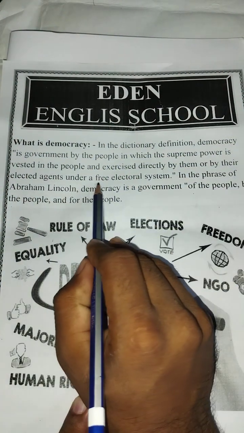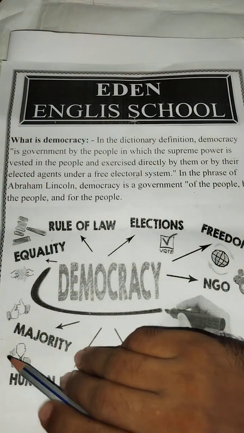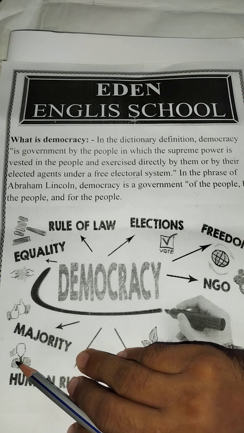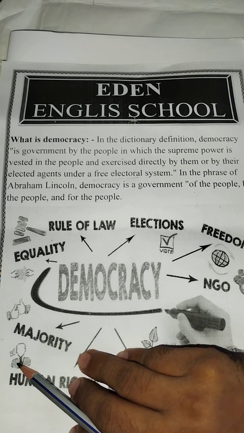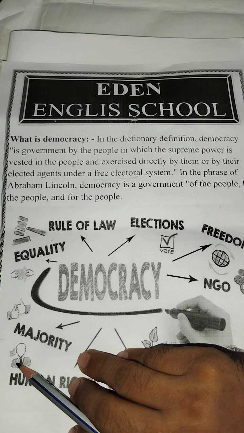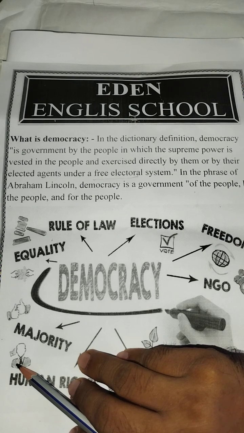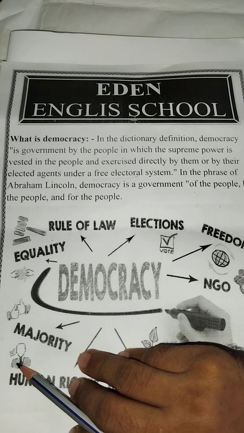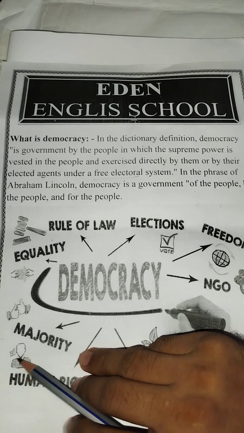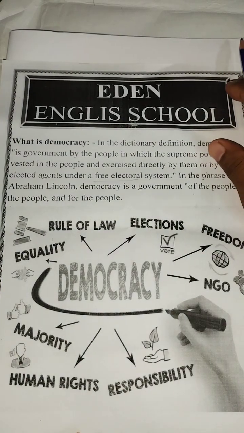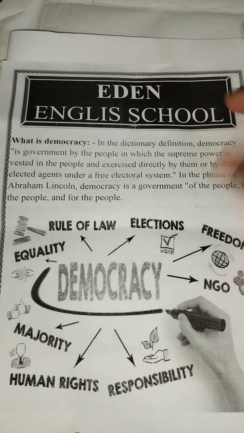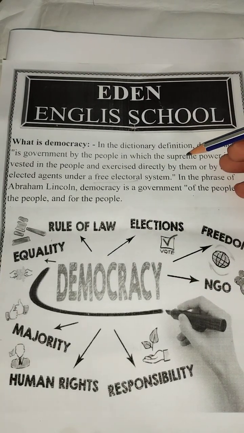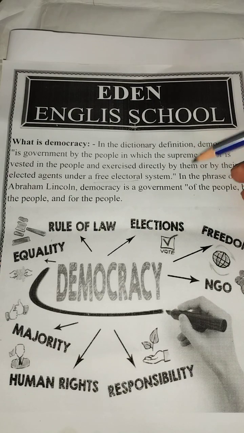Just keep in mind, free electoral system means the election must be free and fair, not illegal, not unethical. Through this process our common people choose their elected leader, their elected agent who represents them. So this is the dictionary definition of democracy.